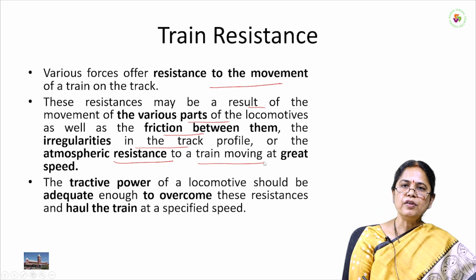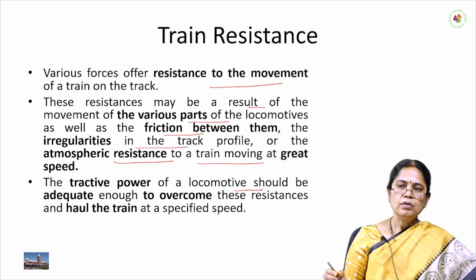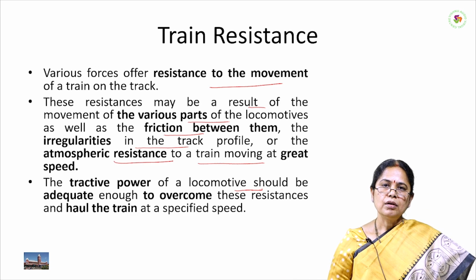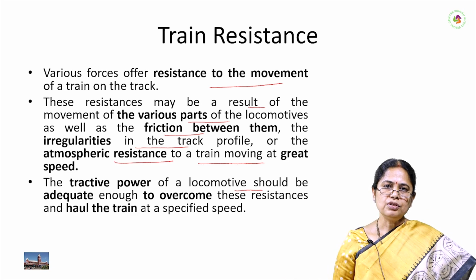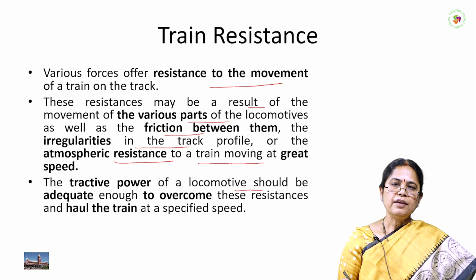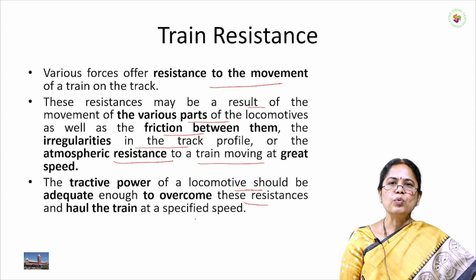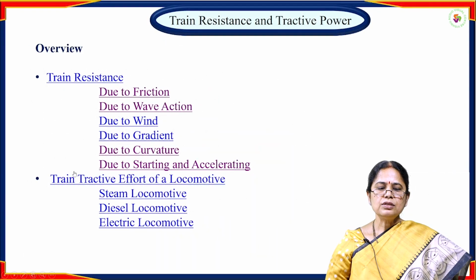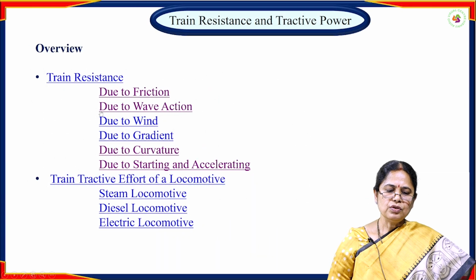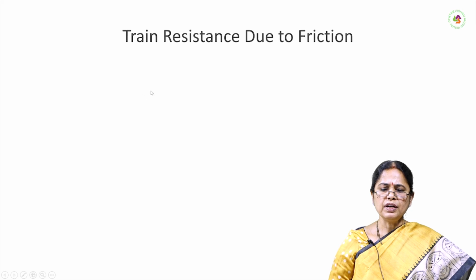The tractive power of the locomotive should be adequate against this resistance for safe and smooth movement of the train at the required speeds. Next, we are going to see train resistance due to friction.